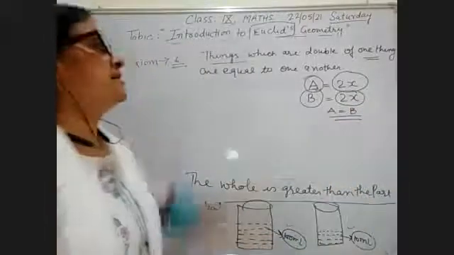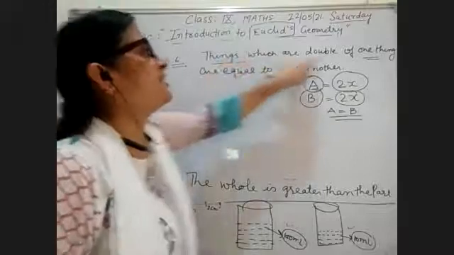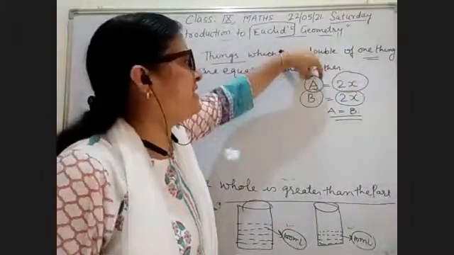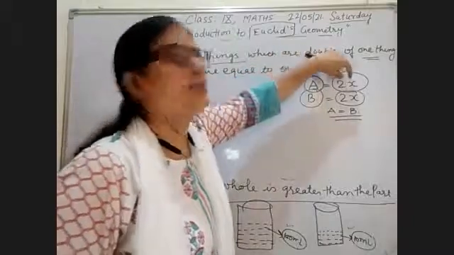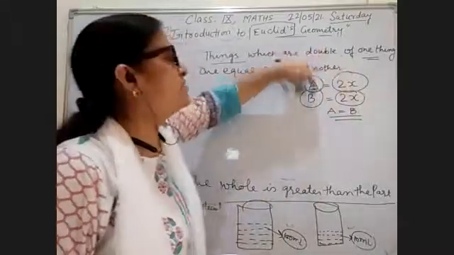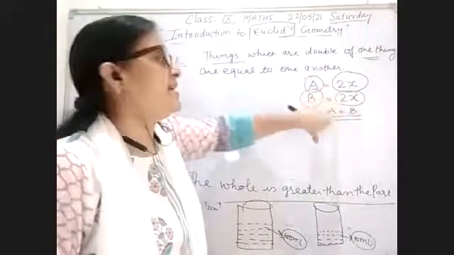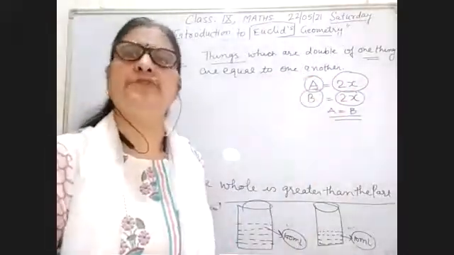So how can you call these axioms? Things which are double of one thing: let A be equal to the double of 2x, and B is also the double of 2x. So you can call it this way, A is equal to B.